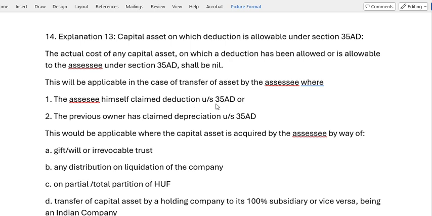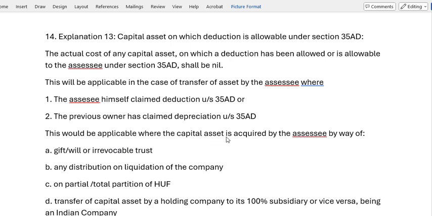Now the assessee has claimed a 100% deduction under 35AD. Then after that the cost of the asset is nil, because he has received a 100% deduction, or when he is acquiring the asset from another person and the previous owner has claimed the deduction under 35AD, then also the cost will be nil. The actual cost will be nil.